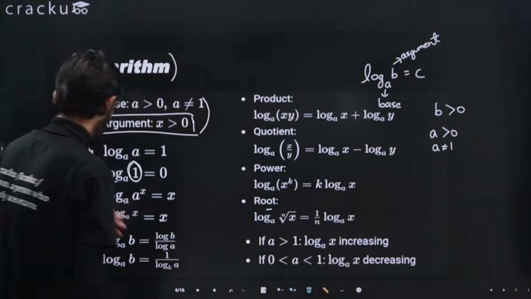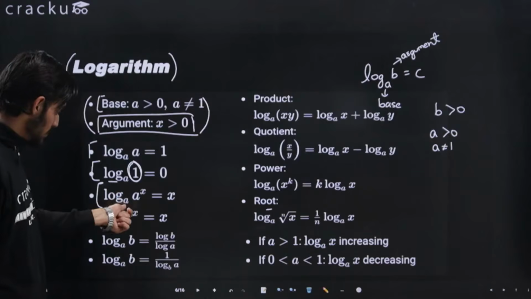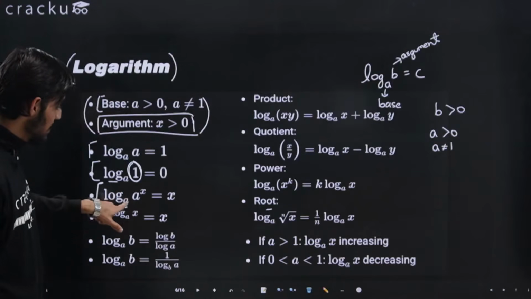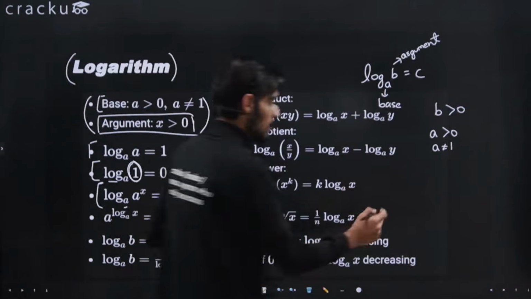Looking at the third property now: log with some base a, and the argument a raised to power x, will be equal to x.